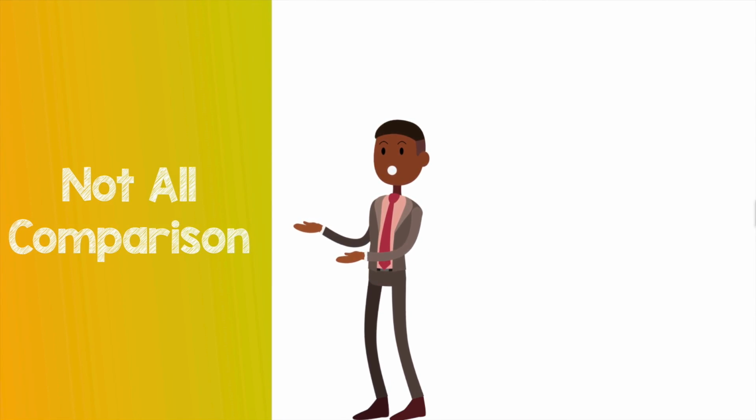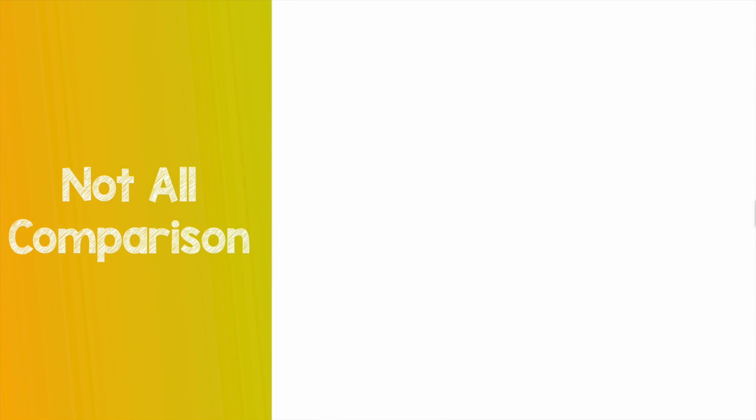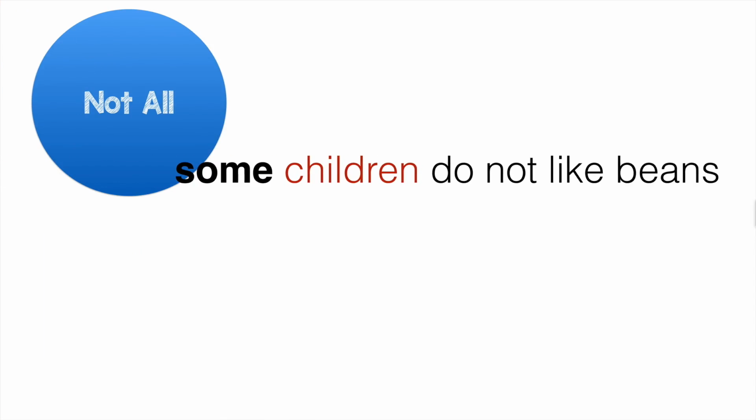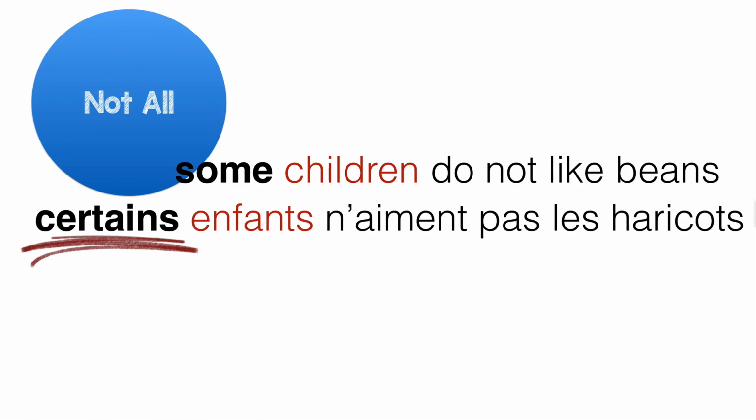Let's see the last part, the third part, speaking about comparison, when some is the subject of your sentence. When you say, for example, some children do not like beans. Well, it's like a comparison because, of course, others do. So how to translate some in this case? We use certains. Certains enfants n'aiment pas les haricots. And certains is the masculine form because enfant is masculine. Certains enfants n'aiment pas les haricots.